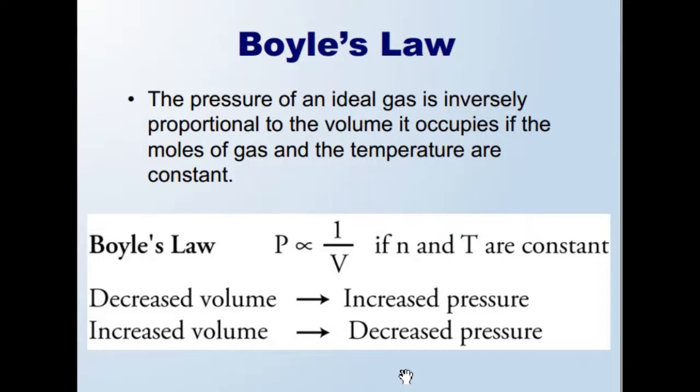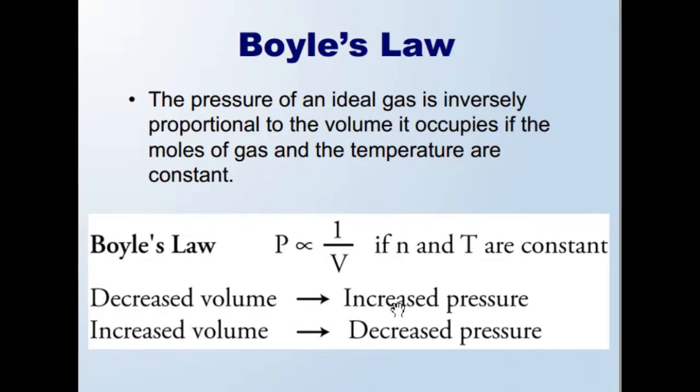Boyle's law. The pressure of an ideal gas is inversely proportional to the volume it occupies if the moles of gas and temperature are constant. P is inversely proportional to 1 over V if N and T are constant. Decreased volume, increased pressure; increased volume, decreased pressure.